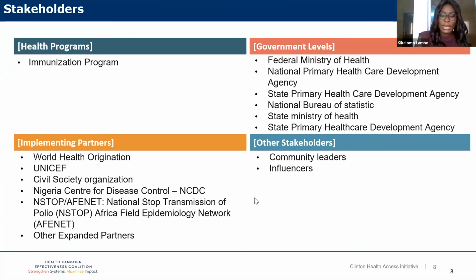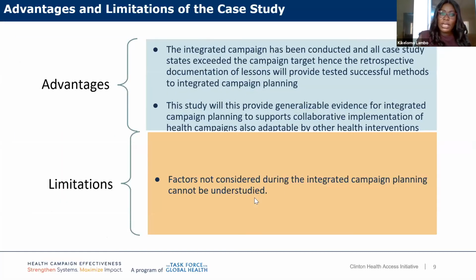For implementing partners, we have the core partners, WHO, UNICEF, but there are also civil societies. We have the NCDC, and we have other expanded partners within the space like CHI, like the CDC, and a couple of other people who support this program. For other stakeholders, we also have community leaders, influencers, religious leaders. They are very critical to the implementation of campaigns in Nigeria, and they form part of the pool of stakeholders that come into play.